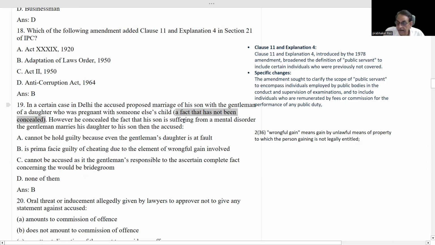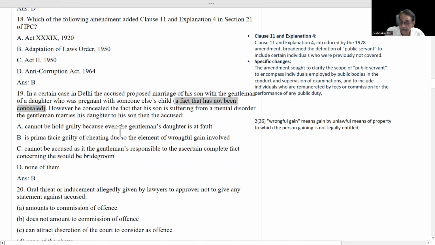But in the case of the daughter's father, he doesn't have any mens rea because he did not conceal the fact that his daughter is pregnant with someone else's child. He has come with clean hands, whereas the accused has not come with clean hands, and he concealed the fact that his son is not a healthy person. He is suffering from mental disorder.